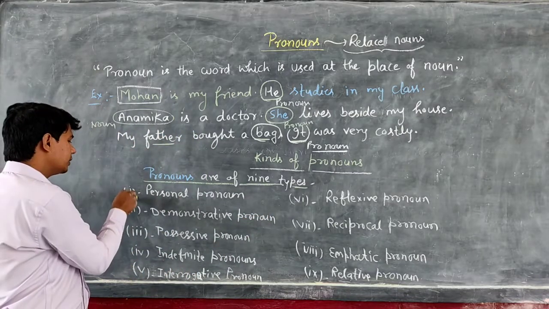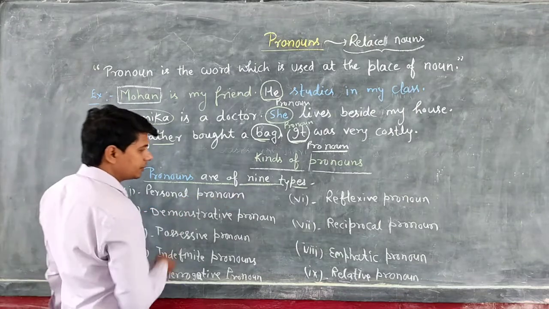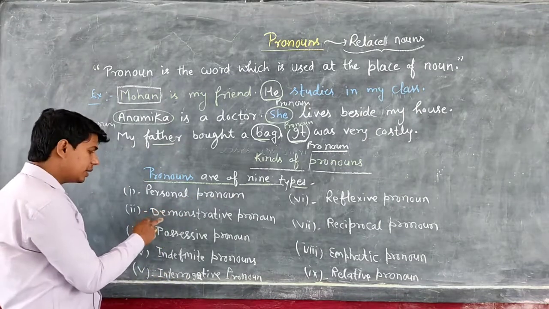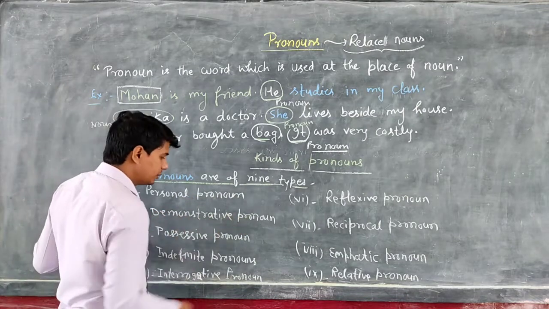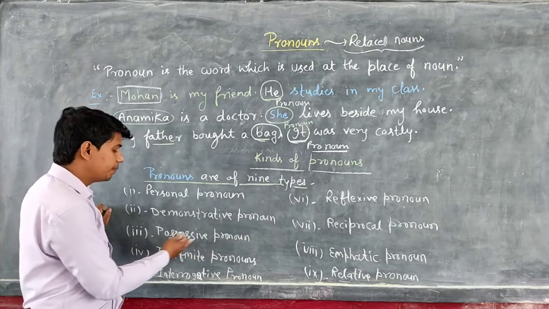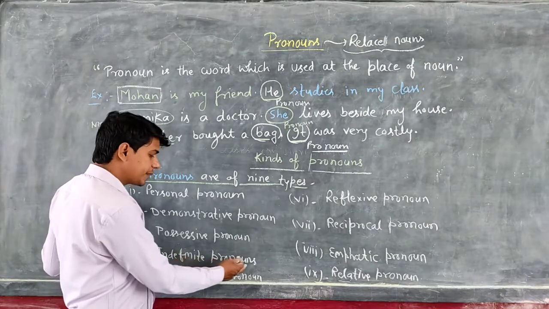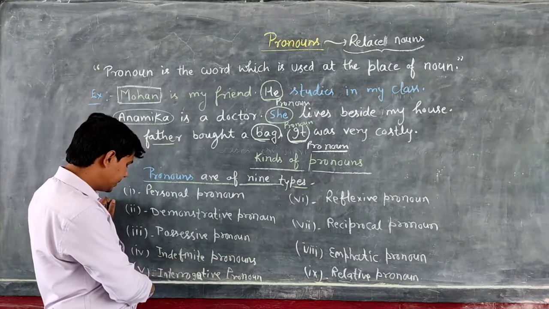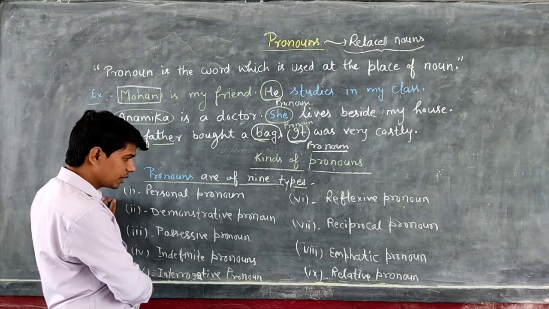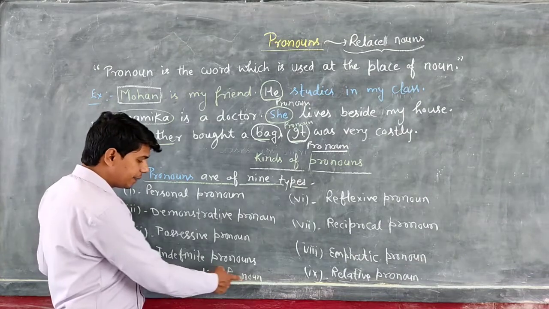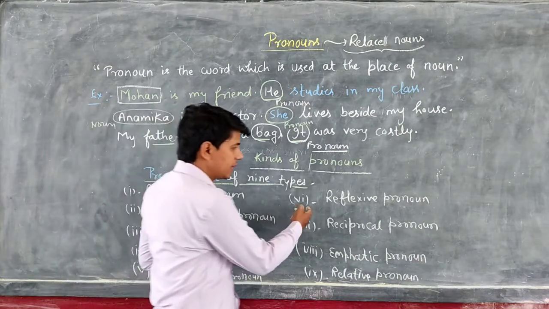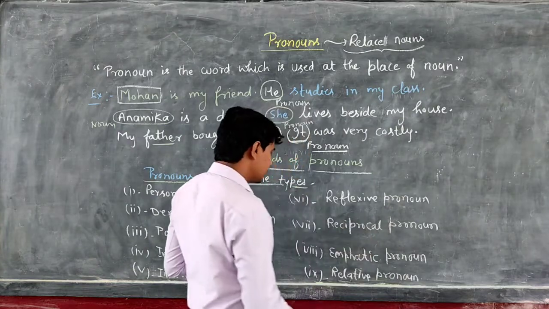So first one, personal pronoun. Second one, demonstrative pronoun. Third one, possessive pronoun. Fourth one, indefinite pronoun. Fifth one, interrogative pronoun. Sixth one, reflexive pronoun.